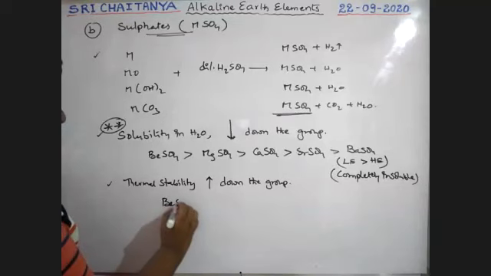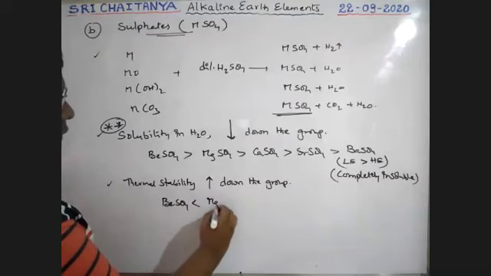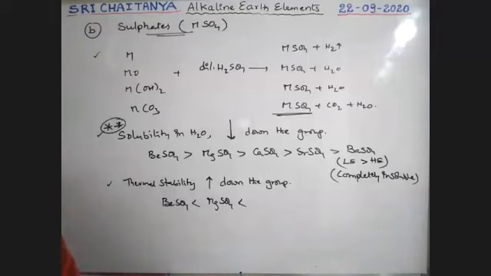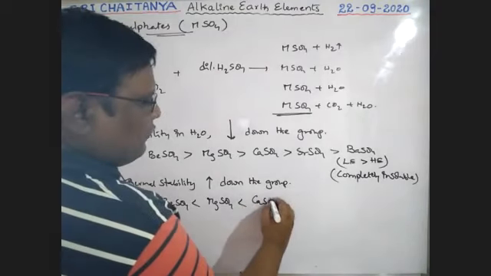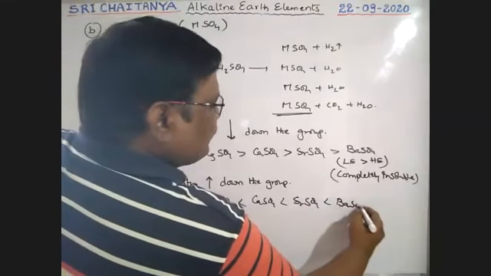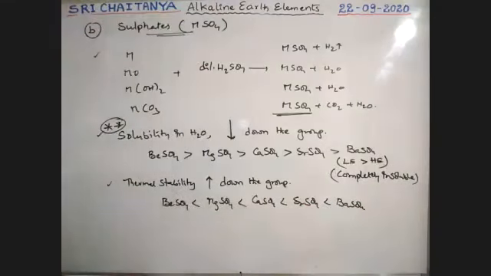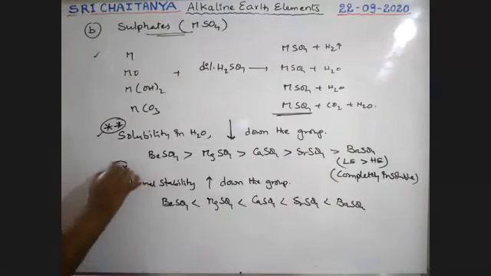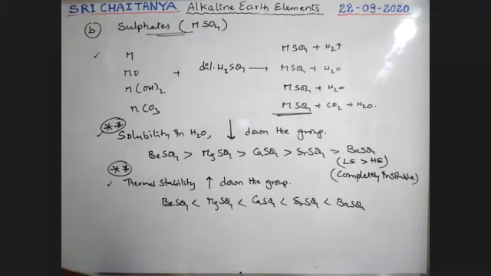Therefore, thermal stability: BeSO4 < MgSO4 < CaSO4 < SrSO4 < BaSO4. So these two points are very important for your objective side, boys.